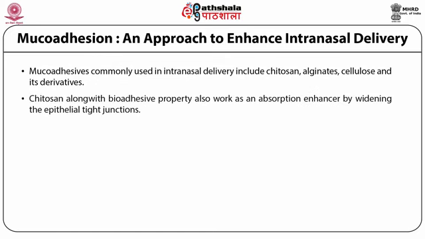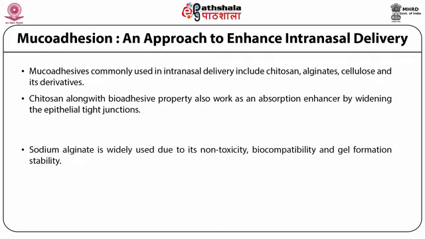Chitosan, along with bioadhesive properties, also works as an absorption enhancer by widening the epithelial tight junctions. This becomes an additional attribute of chitosan and is very commonly exploited nowadays for the delivery of drugs through the intranasal route. Sodium alginate is widely used due to its non-toxicity, biocompatibility, and gel formation capabilities.